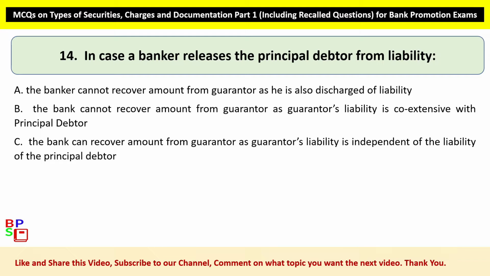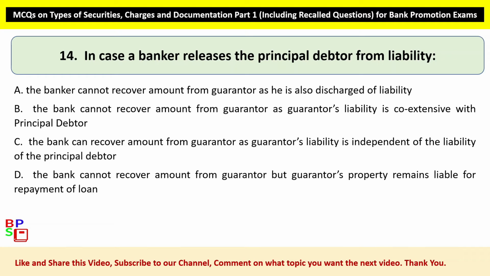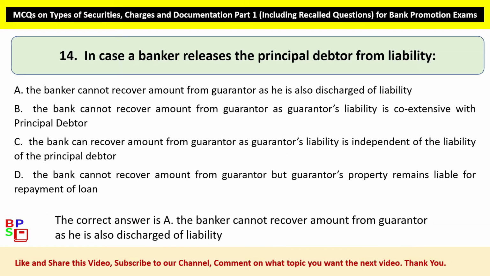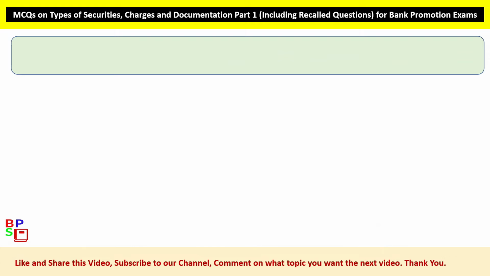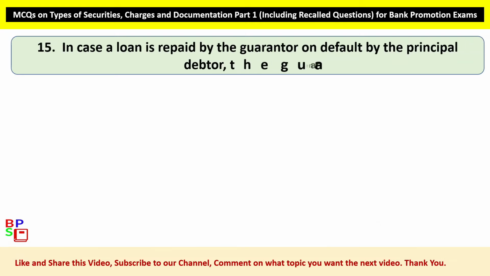Option C, the bank can recover amount from guarantor as guarantor's liability is independent of the liability of the principal debtor. Option D, the bank cannot recover amount from guarantor but guarantor's property remains liable for repayment of loan. The correct answer is Option A, the banker cannot recover amount from guarantor as he is also discharged of liability.